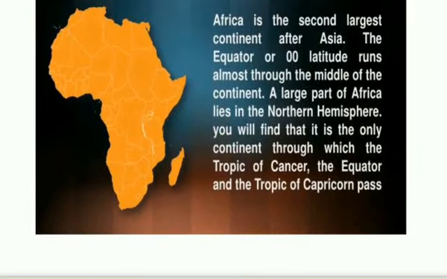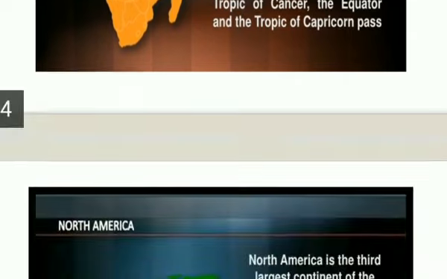This is the second largest continent, and a hot one because the equator runs through the middle of it. It is bounded by oceans and seas on all sides. The most important Sahara Desert is found here, and the world's longest river, the Nile, is also in this continent.